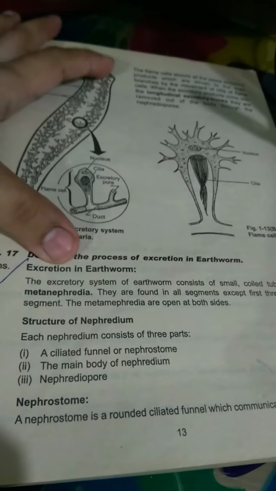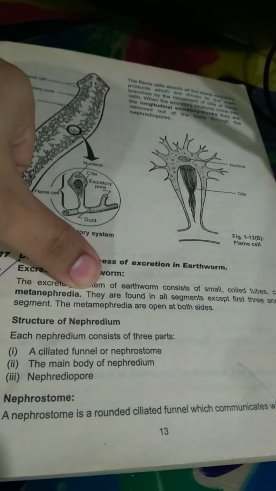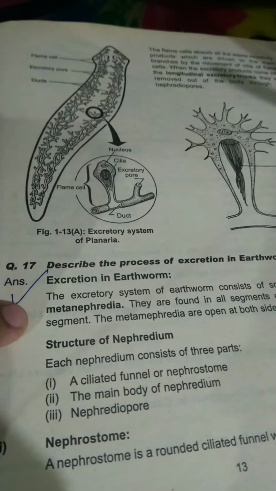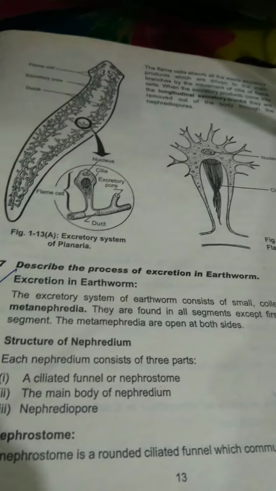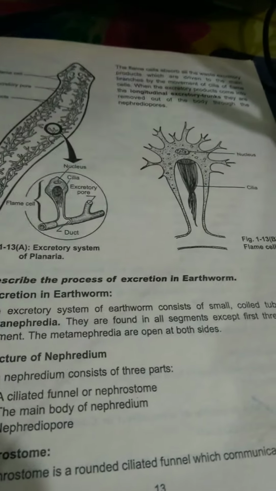Excretion in earthworm. The excretory system of earthworm consists of small coiled tubes called metanephridia. Here it was protonephridia, and now it is metanephridia. Meta means later or modern or developed, the one that came later on.